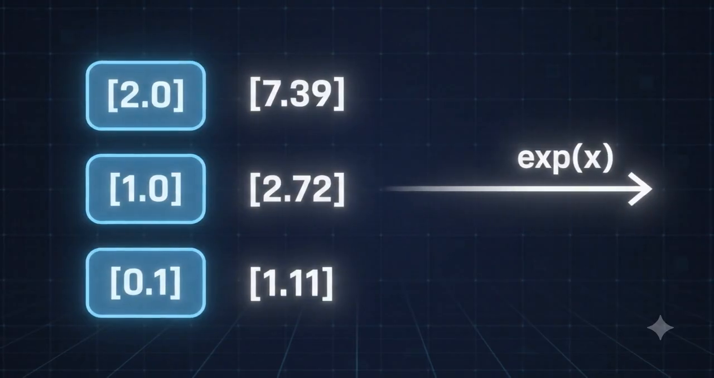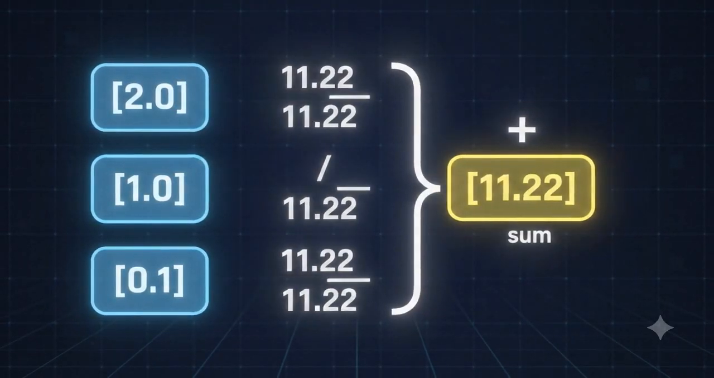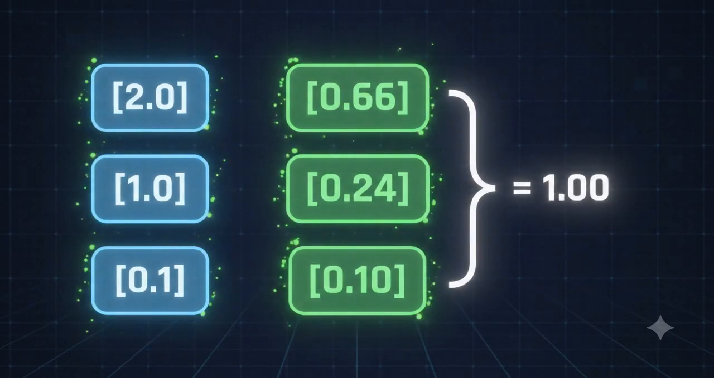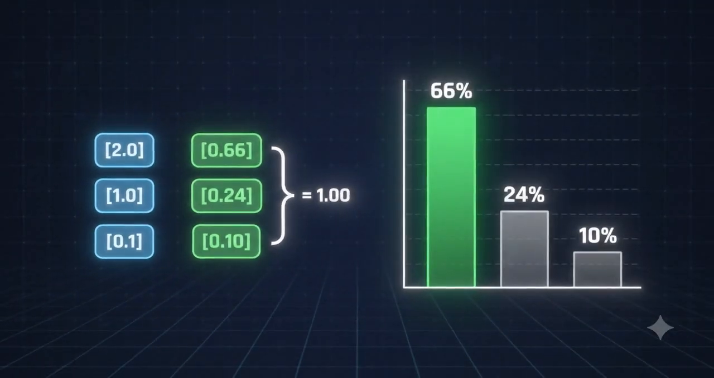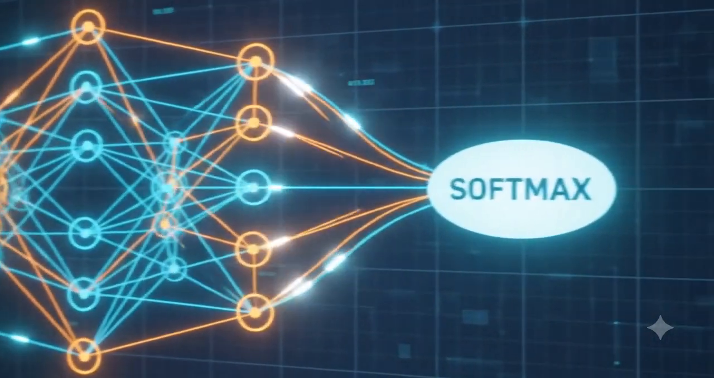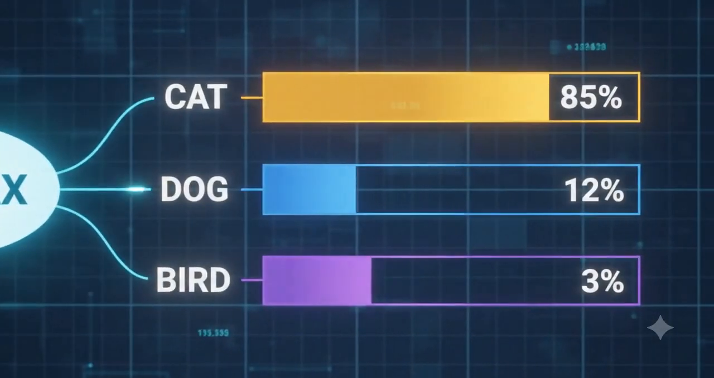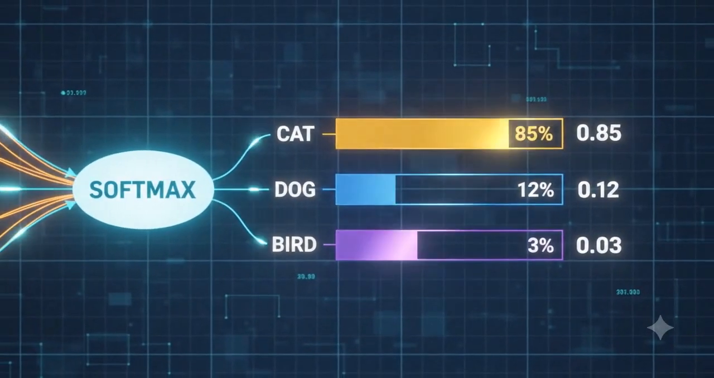Softmax exponentiates each value and divides by the sum. This makes larger numbers dominate, ensuring all outputs are between 0 and 1 and add to 1. In the output layer of a neural network, Softmax is used for multi-class problems. It tells us the probability of each class, like cat, dog, or bird.